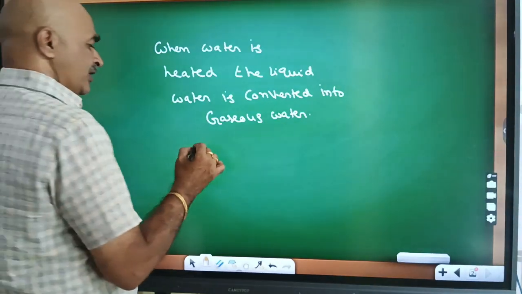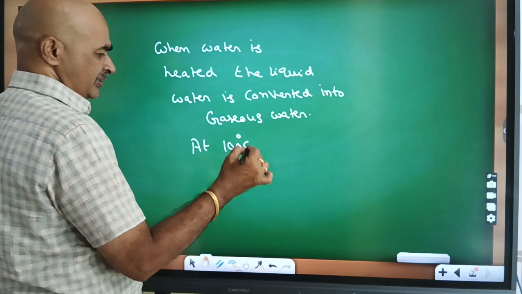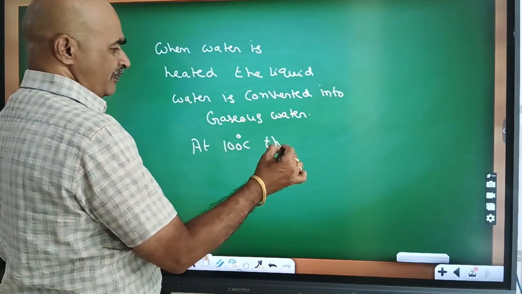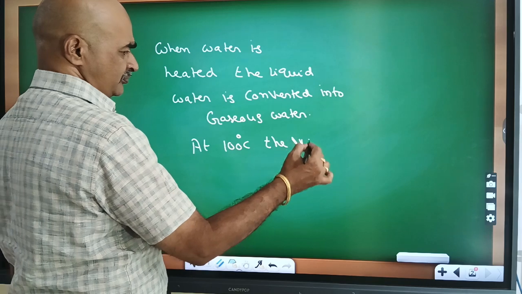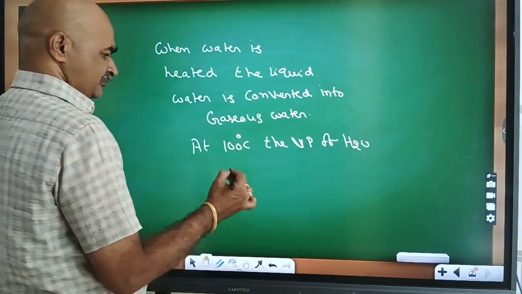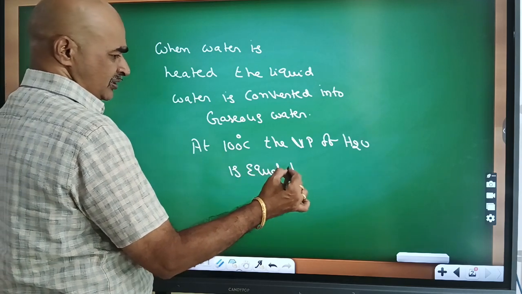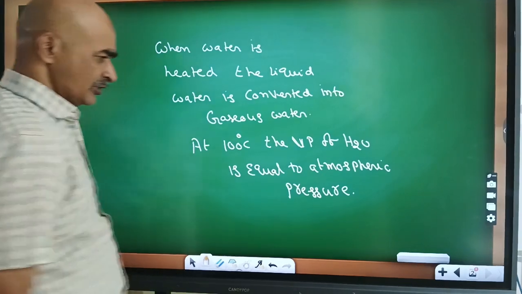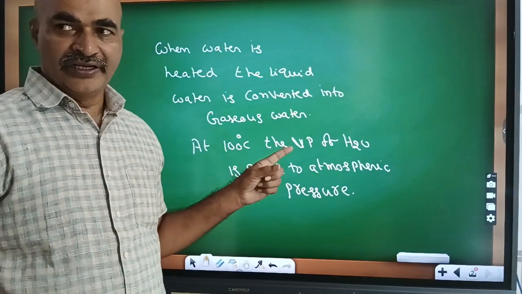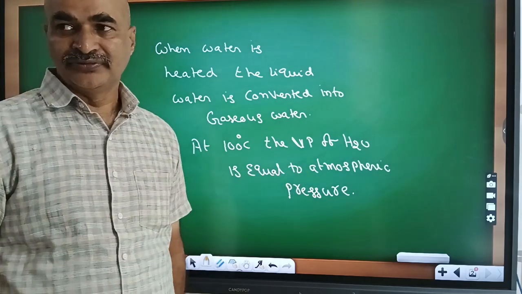At 100 degrees centigrade, the vapor pressure of water is equal to atmospheric pressure.